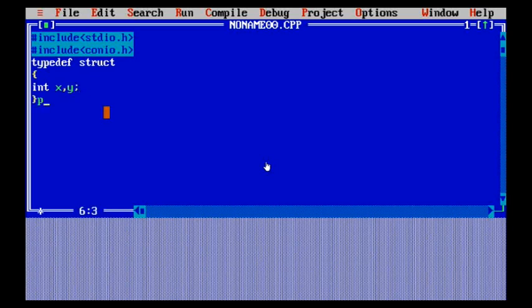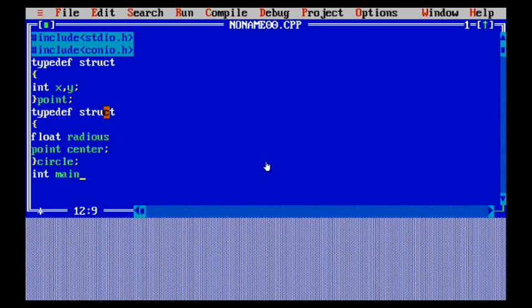So I have defined over here typedef struct, int x, y, and I have written over here a pointer object of that particular structure. Then after that I have written typedef struct, in which I am going to define some other values. Basically what we are doing in this is finding out the radius of the circle and where the point it is pointing to. So I have written float radius over here. Then I've given a point center, so you can correct the spelling of radius also when you run it. It's your choice whenever you want to give a radius or any other variable. We are just defining it.